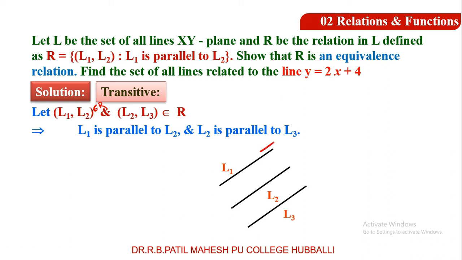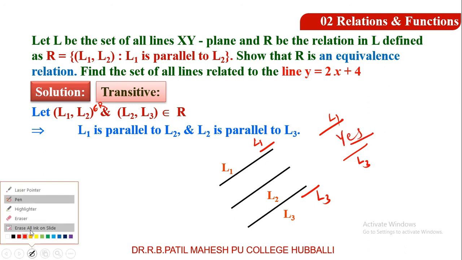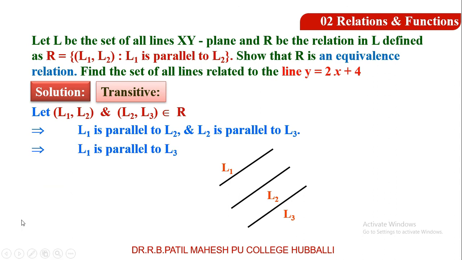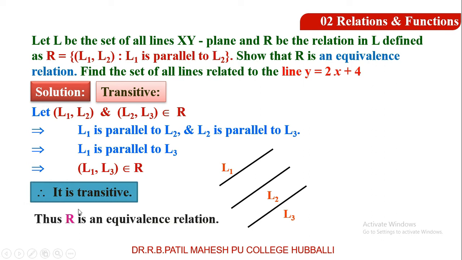Now your job is to compare L1 and L3. This is L1, this is L3. Are they parallel? Are L1, L3 parallel? From the diagram, clearly they are parallel. Yes, therefore L1 is parallel to L3. Hence, L1 comma L3 belongs to R. It satisfies the definition of transitive relation. Therefore, this relation is transitive relation. And of course, I have proved the relation is reflexive, symmetric, transitive, and it is called an equivalence relation.